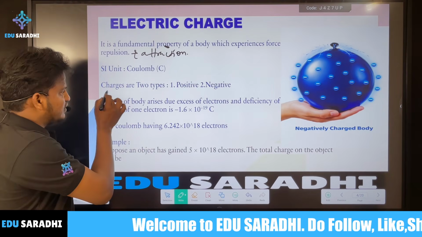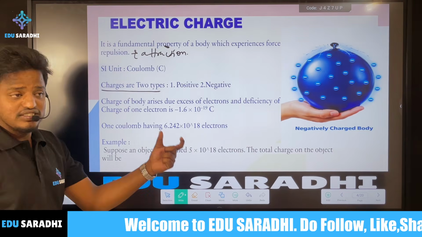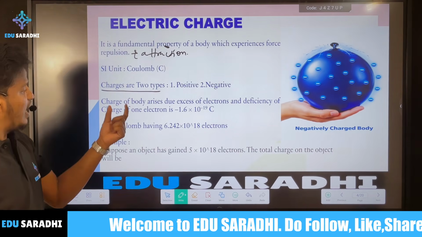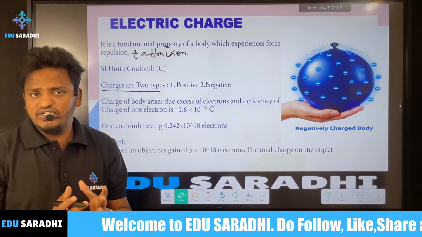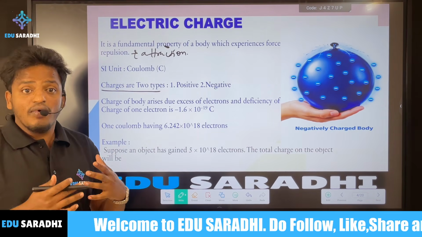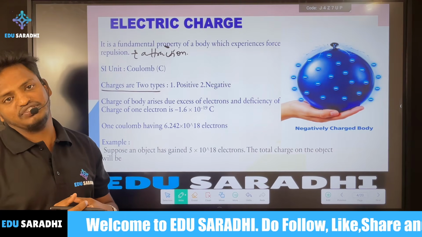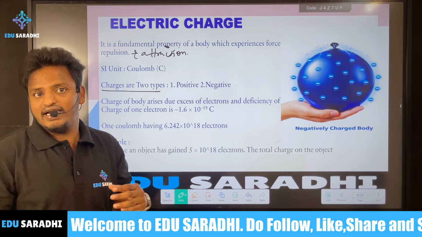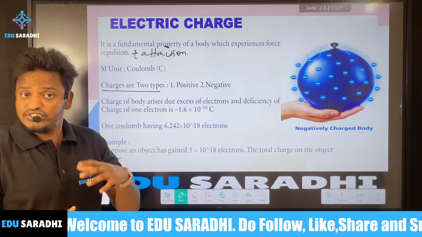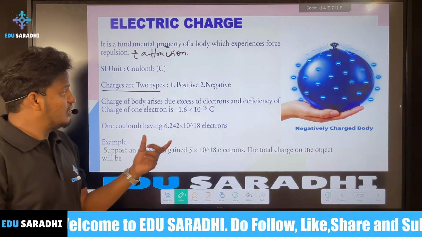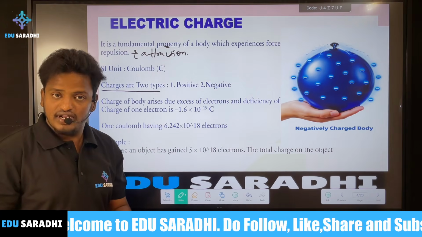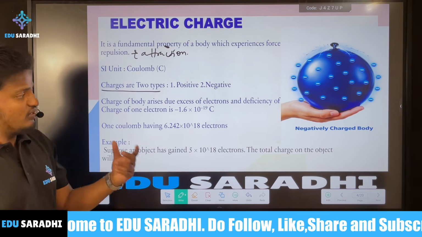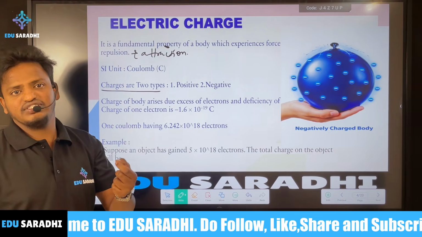Charges are classified into two types: one is positive, another one is negative. When we talk about charge, we have to think about what is the cause of the charge. It's not about protons, it's that charge is due to an excess of electrons or a deficiency of electrons. That is how a body acquires its charge.